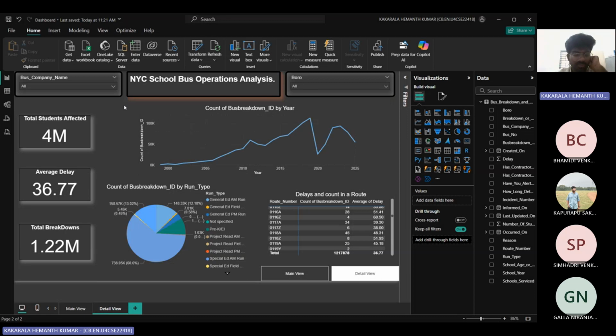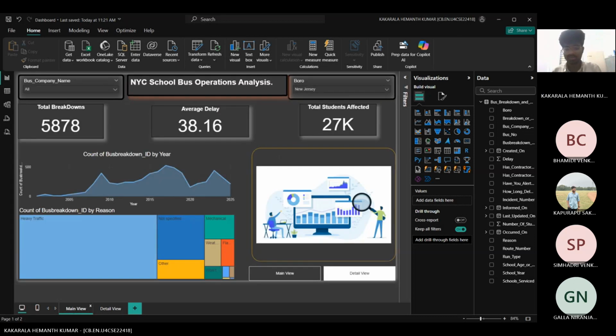Everyone can use it with ease. They can very easily retrieve information on how the bus breakdowns are happening and how to work through these problems, and it will be very useful for solving the issues happening in bus journeys and other bus related things in the data set. This is how we built our dashboard. Thank you.